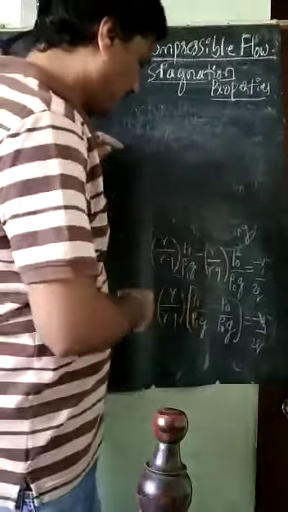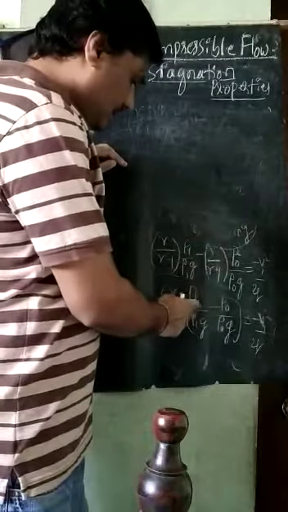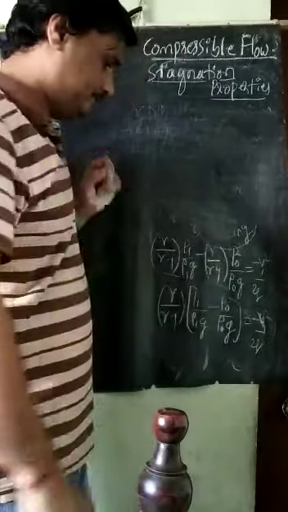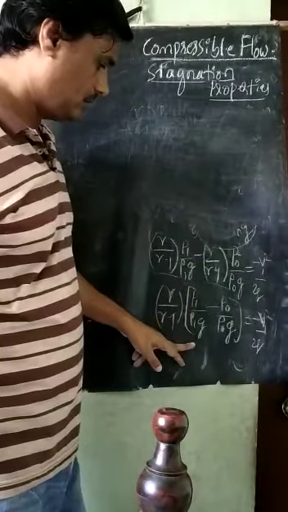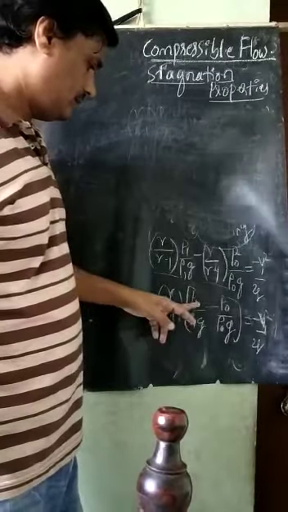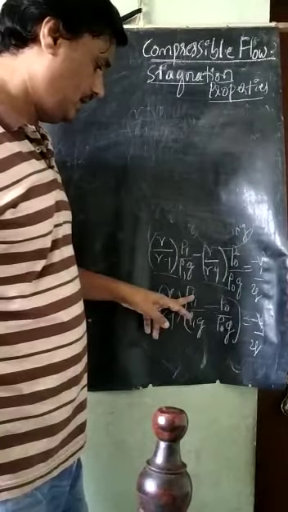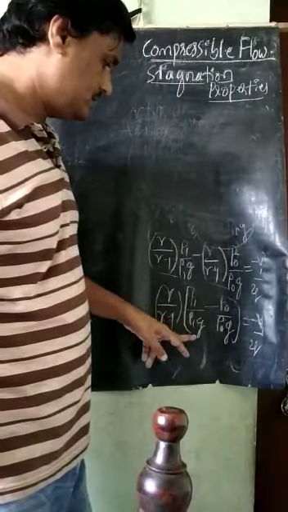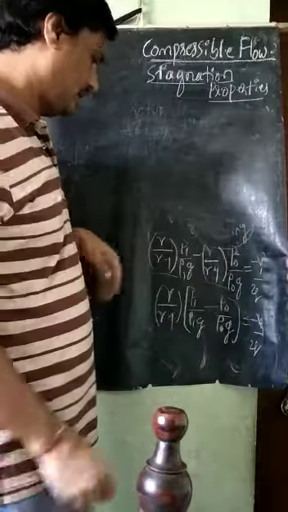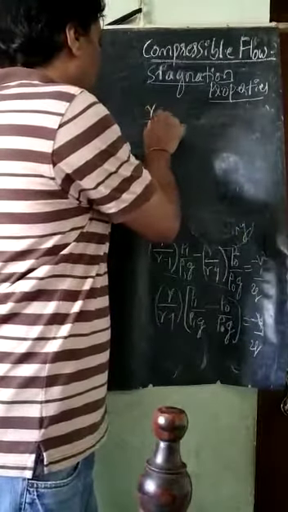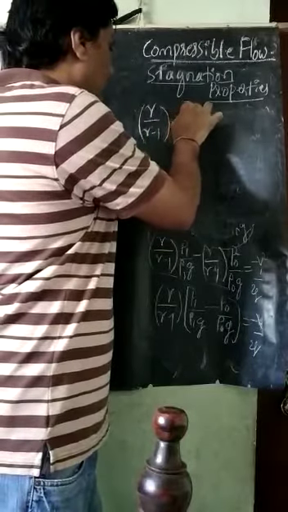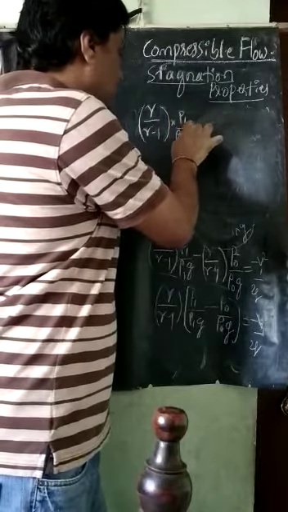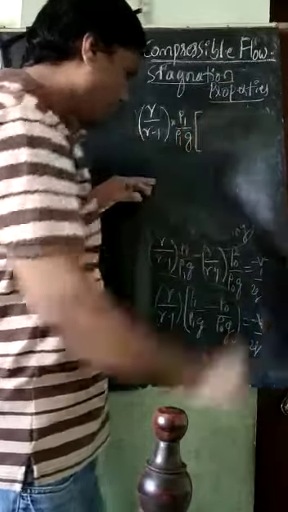So what we are getting here now, P1 by rho 1 G, if I take it out, so what happens? Gamma divided by gamma minus 1 into P1 divided by rho 1 into G. If I take it, what will be in the bracket?